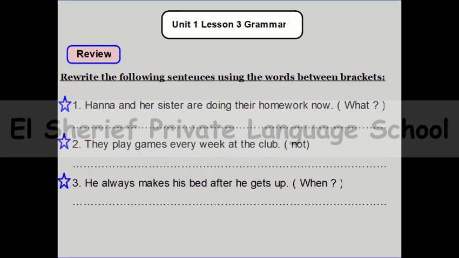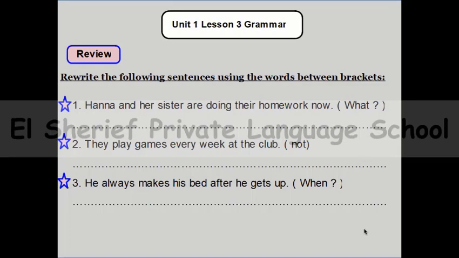Here we are together again with Aim High Book, and this is the second session of Unit 1. Today we are gonna have Lesson 3, which is a grammar lesson, and in the second part of this session we will have Lesson 4, which is skills, and we will have some new vocabulary in that lesson. But at first, of course, we will have the revision part.